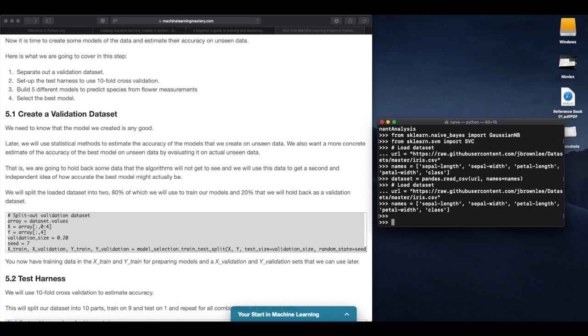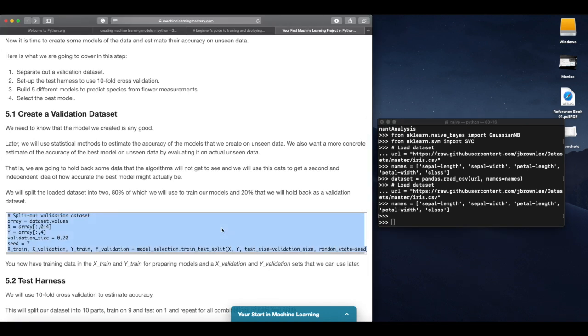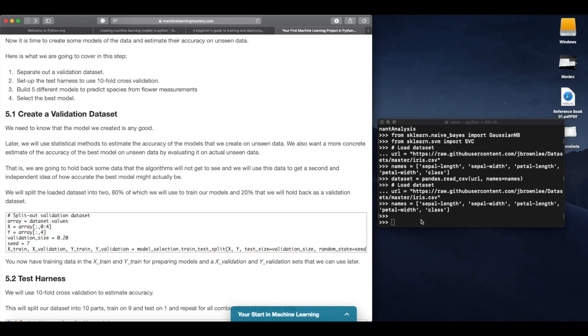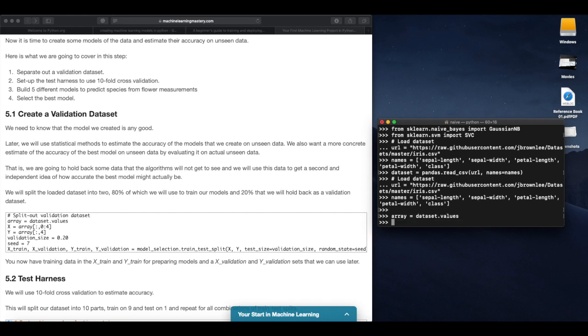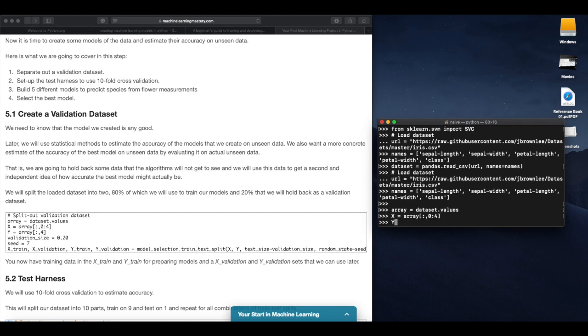Now let's evaluate some algorithms. It's time to create some models of the data and estimate their accuracy on unseen data. We'll do this by creating an array and adding the dataset values to the array. We'll define X as the array columns 0 to 4, and then Y as column 4.